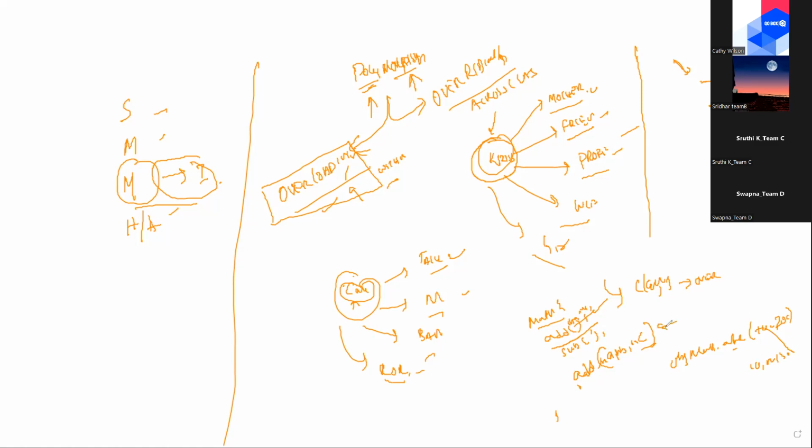So this is called method overloading. How method overloading should be defined is: within the same class, having the same method name with a different number of parameters and different data types. That's the most important thing.